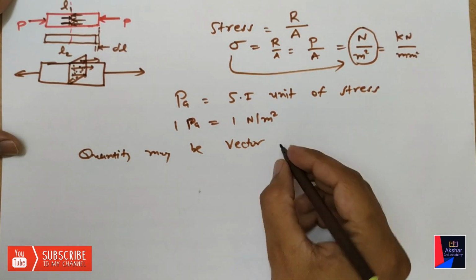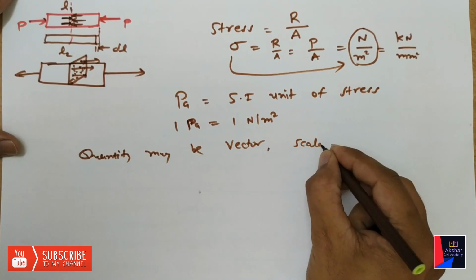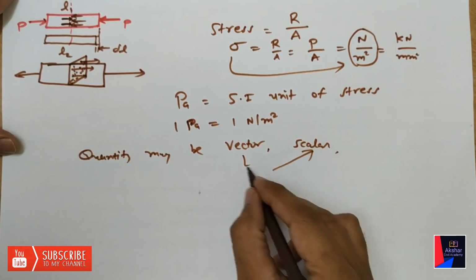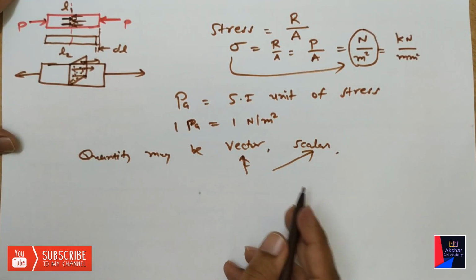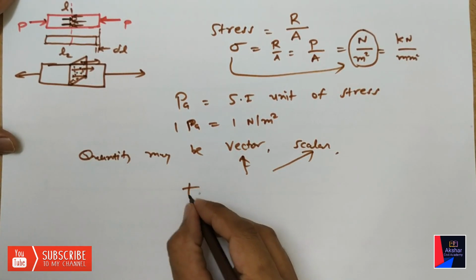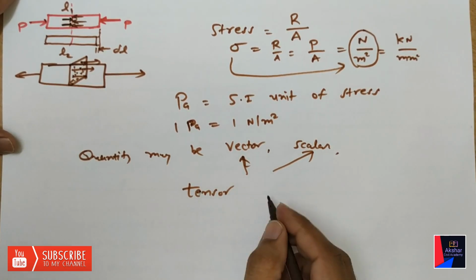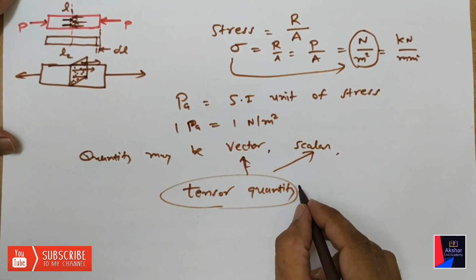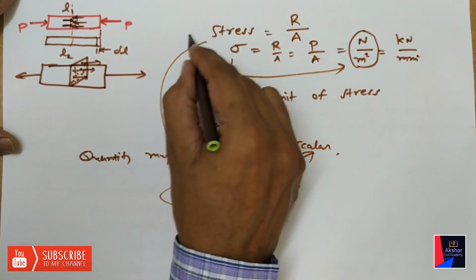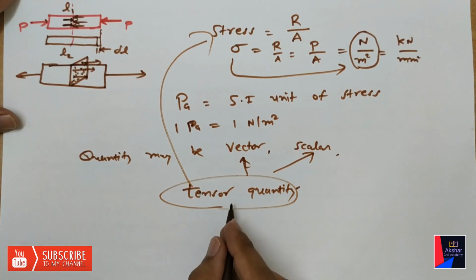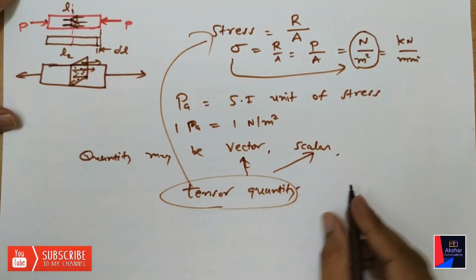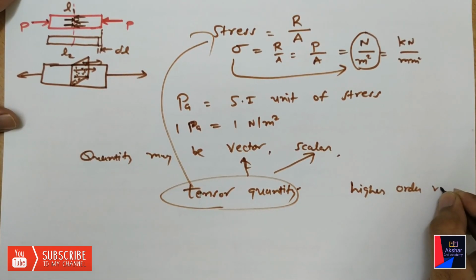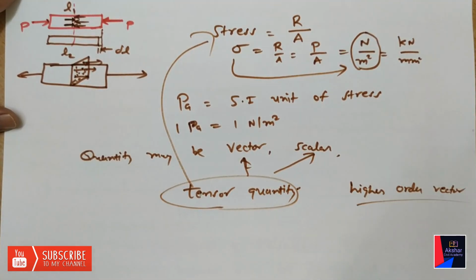A quantity may be a vector quantity or a scalar quantity. We have understood till now 2 types of quantity. But the third type of quantity is tensor quantity, and stress is such a type of quantity. So stress is a tensor quantity. It is just a higher order vector.